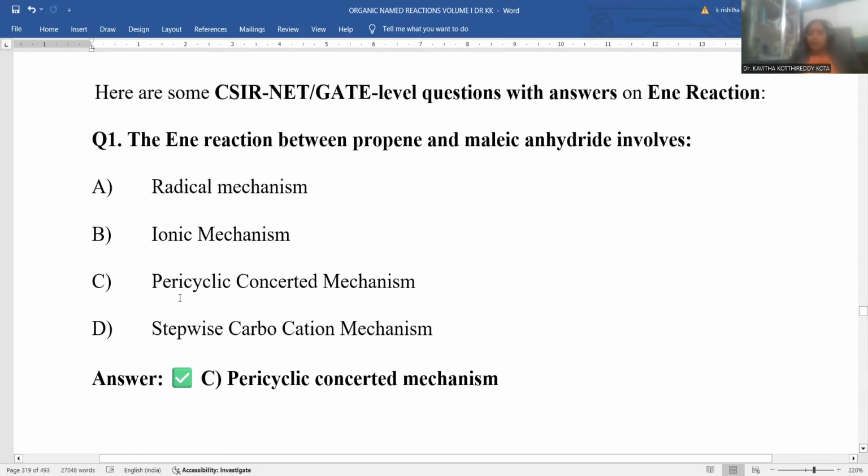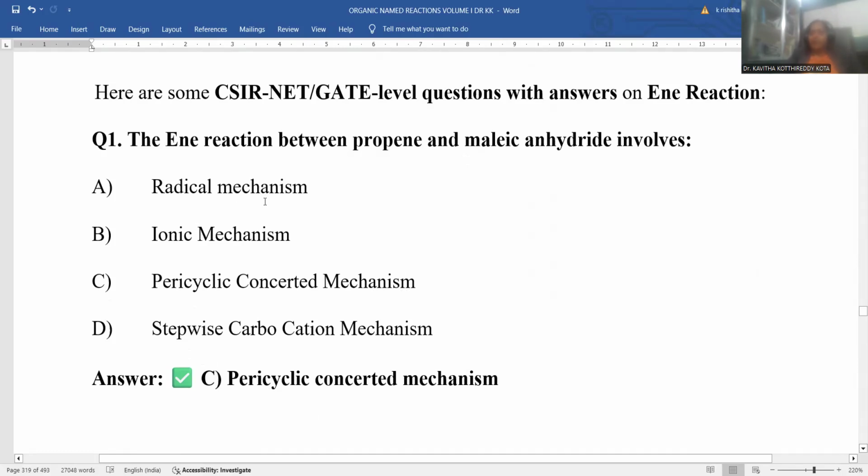What mechanism is followed? The ene reaction is a part of pericyclic reaction, everybody is aware, so you can simply tick the mark. A pericyclic concerted mechanism is followed between propene and maleic anhydride, being it the reaction is regarded as an ene reaction. It is a pericyclic concerted mechanism. You can put the tick mark for option C.